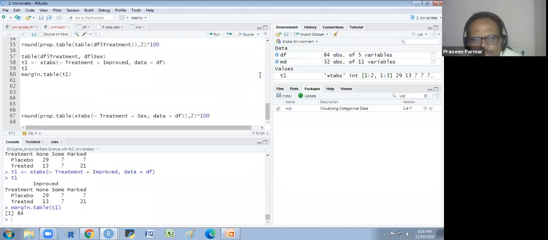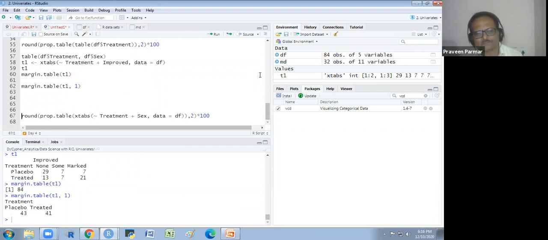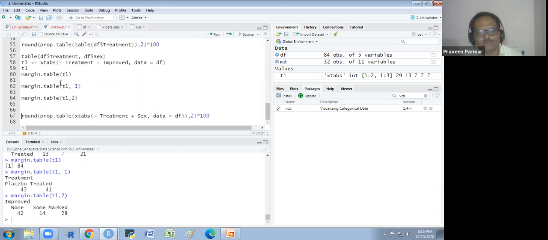So we are getting the total with margin dot table. If I write margin dot table T1, 1, you see it is along the rows. We are getting 43 and 41. The total of this is 43 and this is 41. If I write 2 instead of 1, we are getting the column totals: 42, 14 and 28. So 1 is for the row total and 2 for the column total.